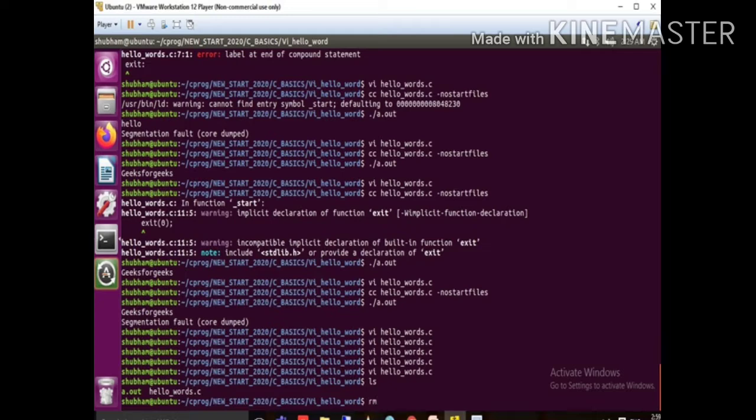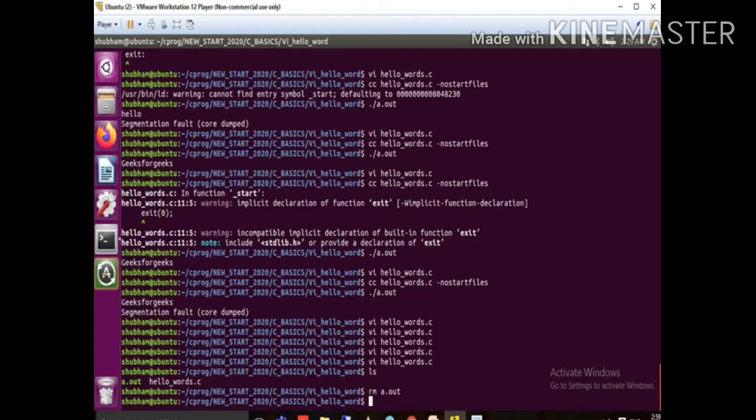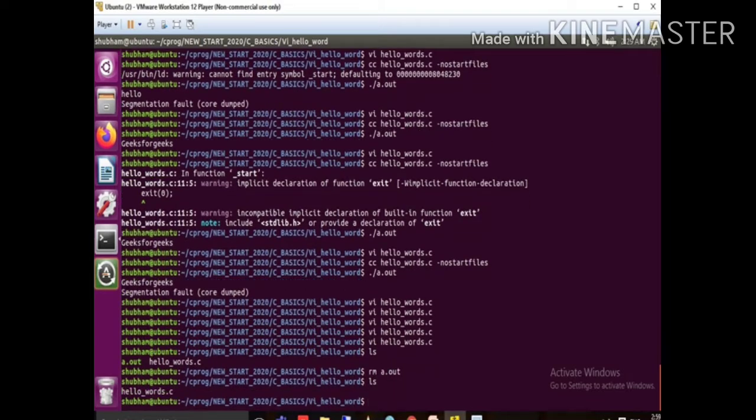So now I remove this first a.out file. That a.out file is an executable file. Now you can check, only the .c file is present. Once your code is written, after that you need to compile it. To compile, the Linux environment provides you a GCC compiler.